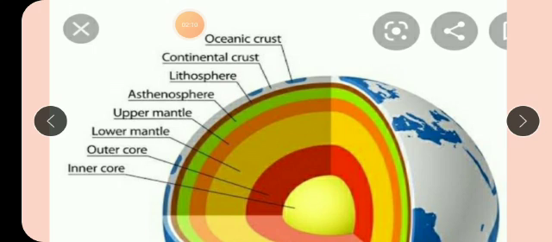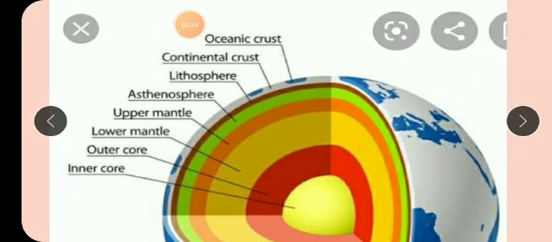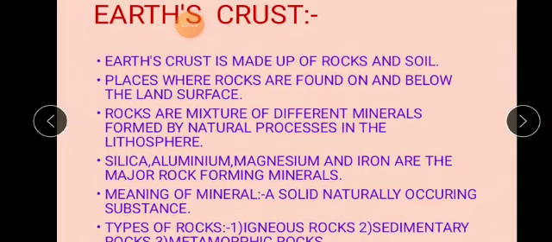And you will also get rocks and soil as you go deep inside the ocean, in the ocean bed. In the floor of the ocean also you get rock and soil. So basically you get rock and soil in the topmost layer of the earth's crust. Let's continue and study more about the earth's crust.